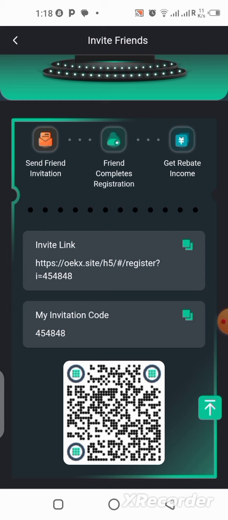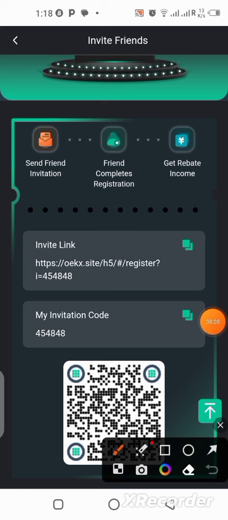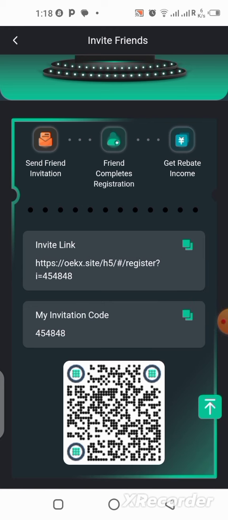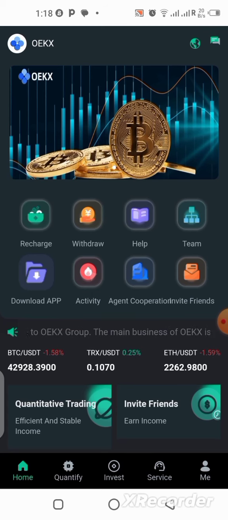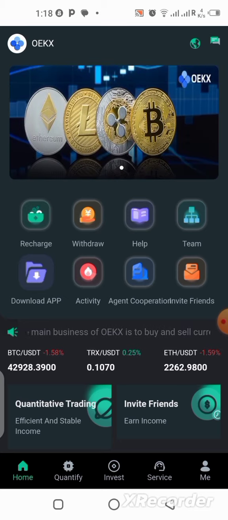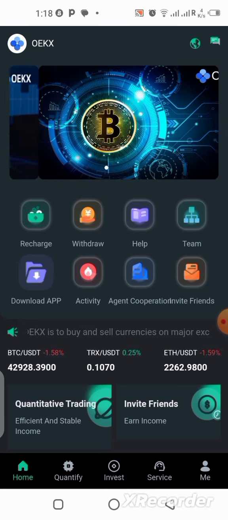So just come over here, click on your referral link and share it with your friends, or you can even use the code if you wish, but it's good you use the link, because once you click the link and share, it goes with your code automatically. So that is just the simple thing. Share your referral link in order to earn more from the platform.